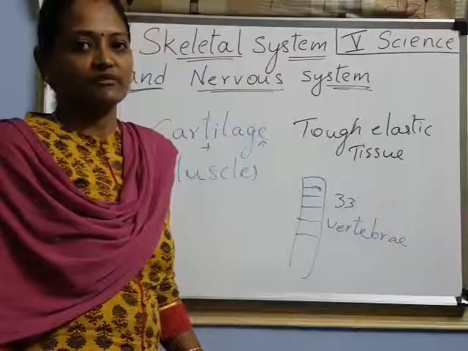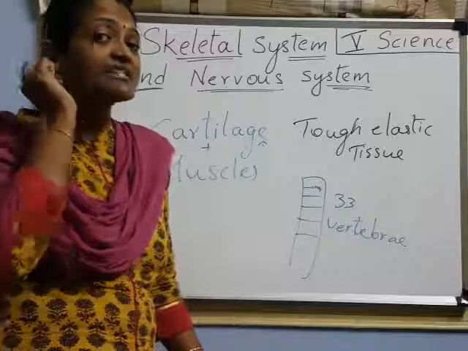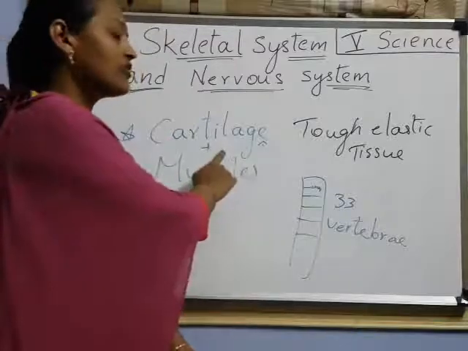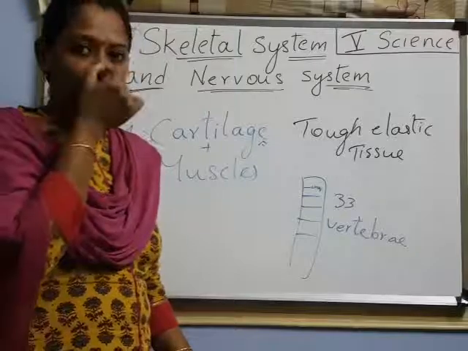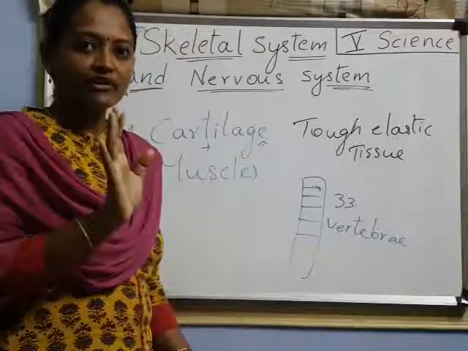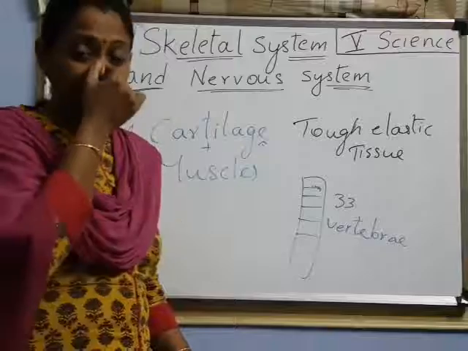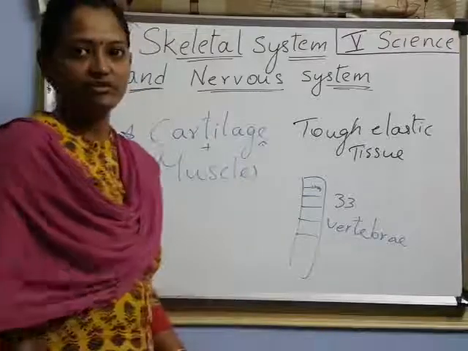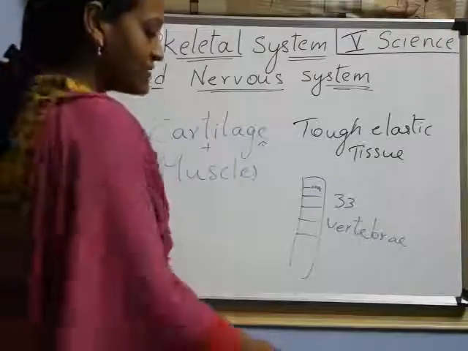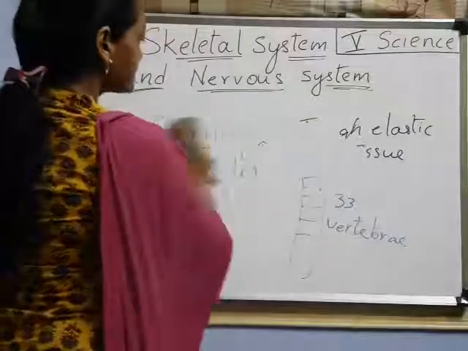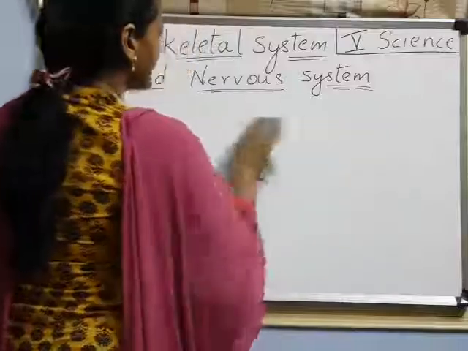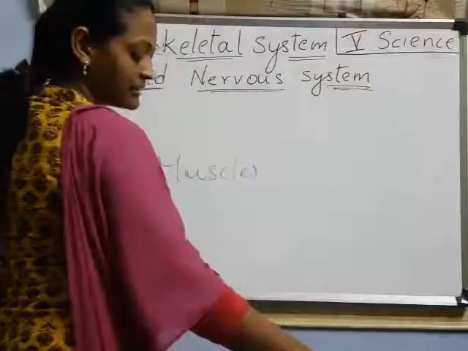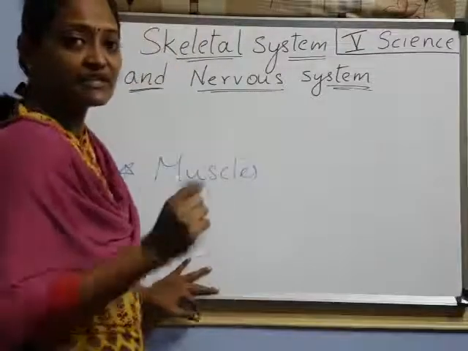These are examples. Got it? Cartilage is also called soft bone. Remember, press your ear and nose. Those are not bone at all. Inside, those are cartilage. Understood? Now coming to muscles. Have you understood about cartilage? Now, muscles and bones are connected with a tough tissue, that is the tendon, right?